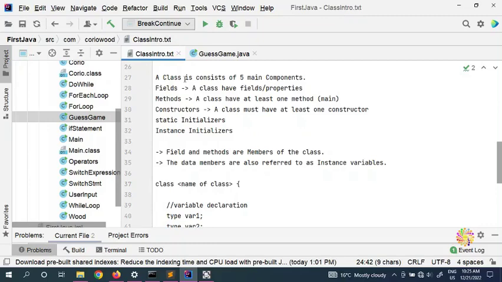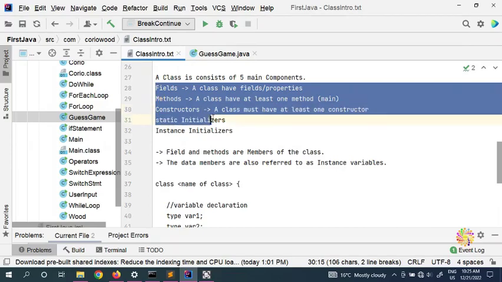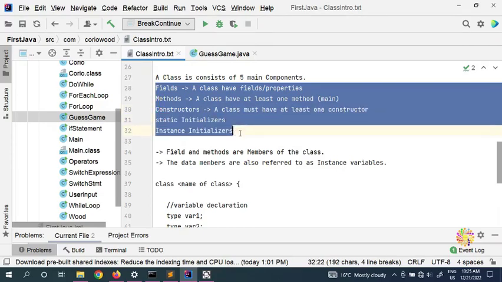So a class consists of five main properties. Whatever class you are going to see, a class has a field, a class has a method, a class has a constructor, a static initializer, and instance initializers.